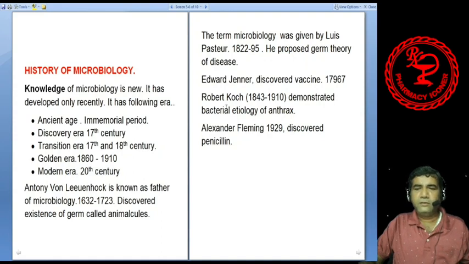Then Robert Koch demonstrated the bacterial etiology of anthrax. That means he not only related a microorganism to the anthrax disease, but also demonstrated how it occurs, where the infection occurs, and how it is transmitted. Those things he discussed. Then in the modern era also, a lot of work has been done. Another important figure is Alexander Fleming. In 1929, he discovered penicillin, the first antibiotic. So this is the brief history of microbiology.